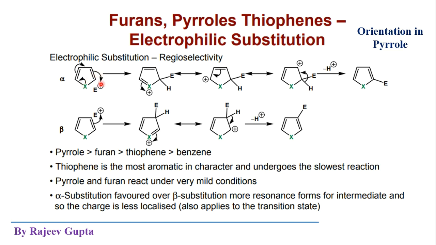So we can show this movement like this. The positive charge comes on this heteroatom. Now in the second resonant structure, these electrons move to this side, we can show like this, and positive charge comes on this side. Now these electrons and we get this. So total three resonant structures we are getting in case of alpha addition. In case of beta addition, we get only and only two resonant structures of the Wheland intermediate. So how did we make this structure? Movement of electrons we can show like this.